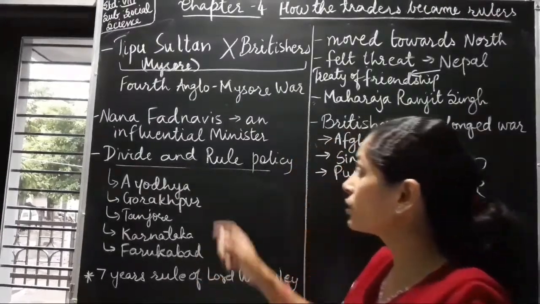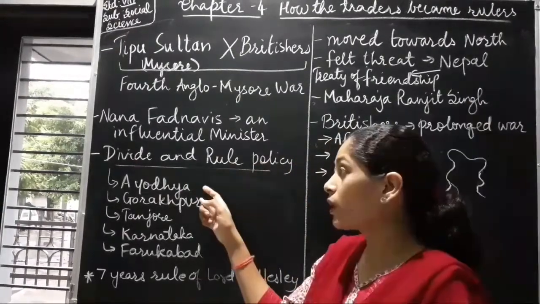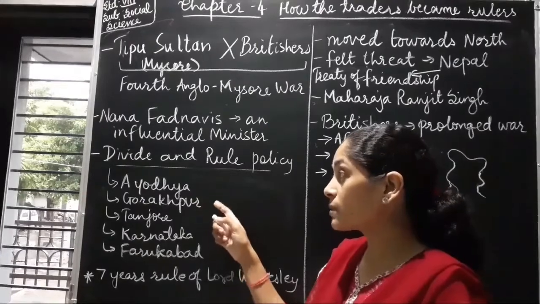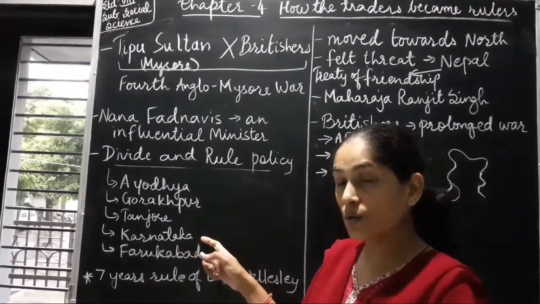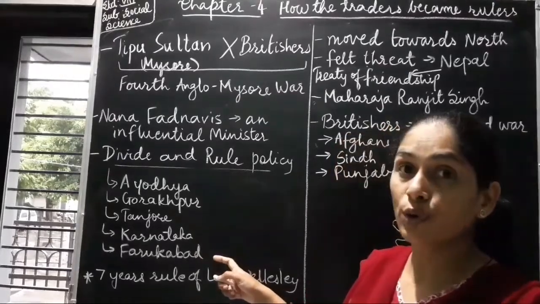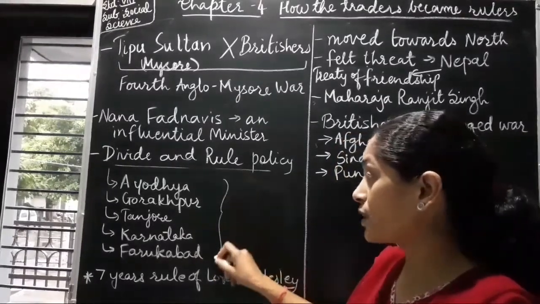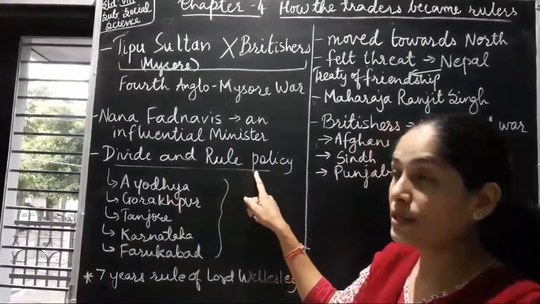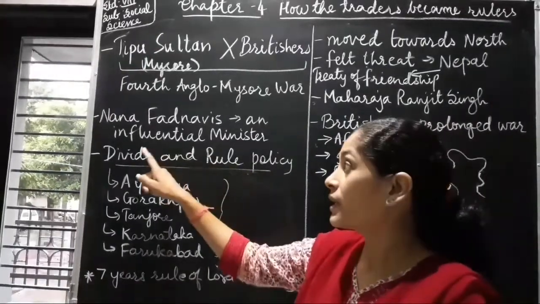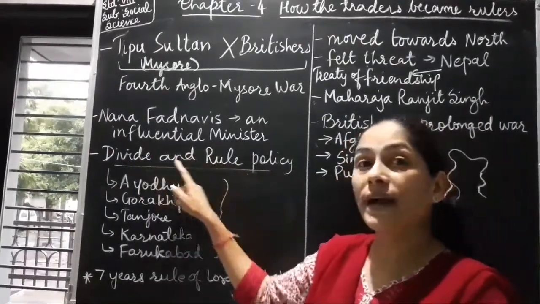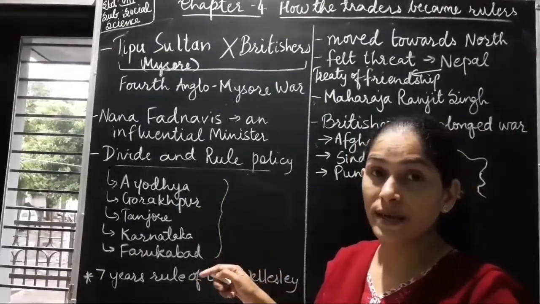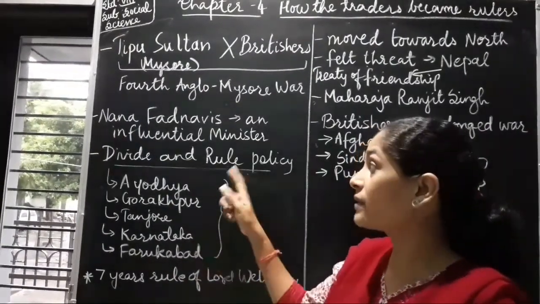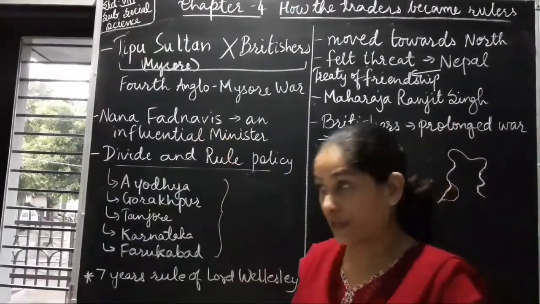Now let us go through this divide and rule policy. Ayodhya, Gorakhpur, these belong to Uttar Pradesh. Tanjore in South India, Karnataka also in South India, and Farrukhabad of Uttar Pradesh. These were captured through divide and rule policy. What was divide and rule policy? Divide and rule policy means to divide and conquer. So the Maratha chieftains were divided among themselves, they fought among themselves, and the advantage was taken by the Britishers.